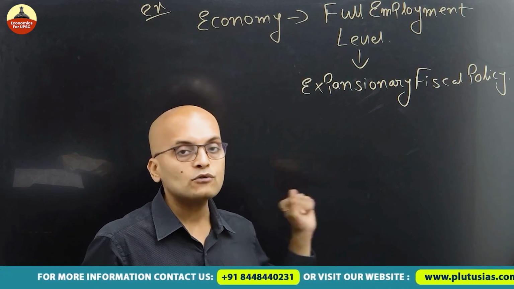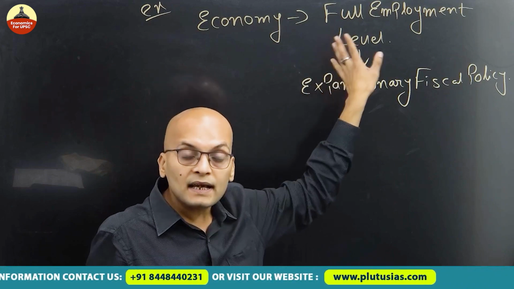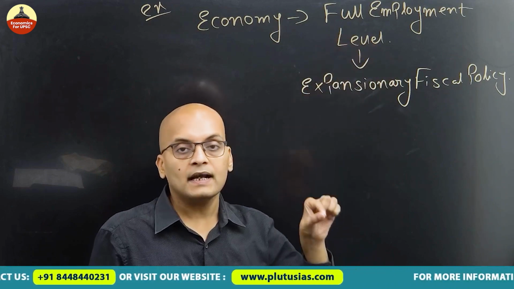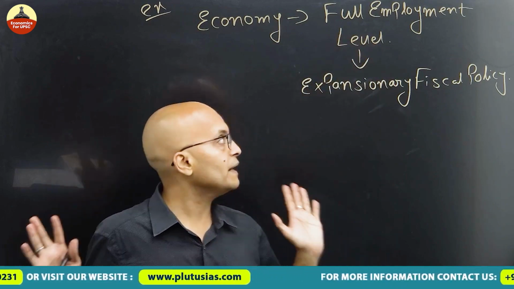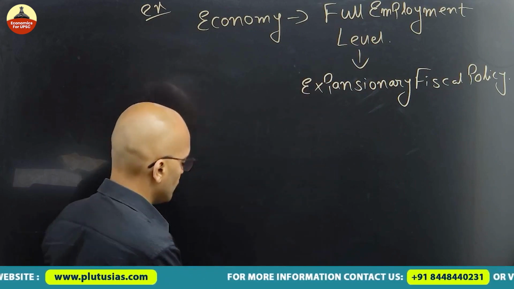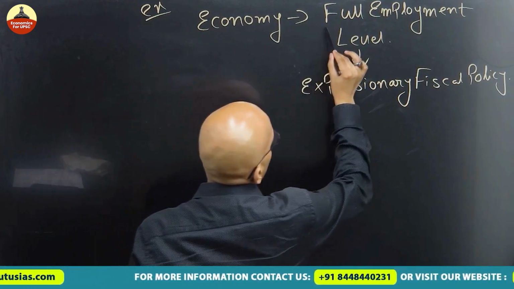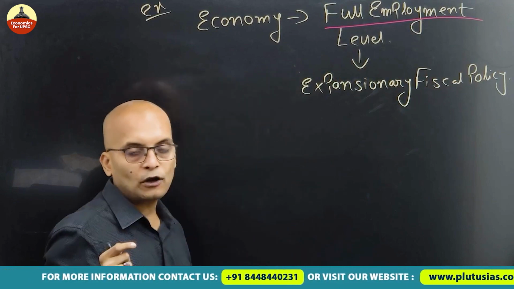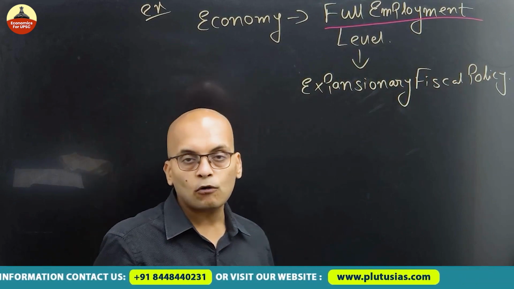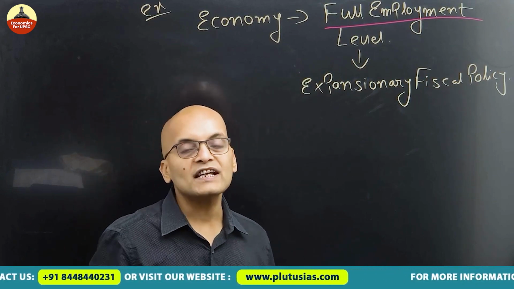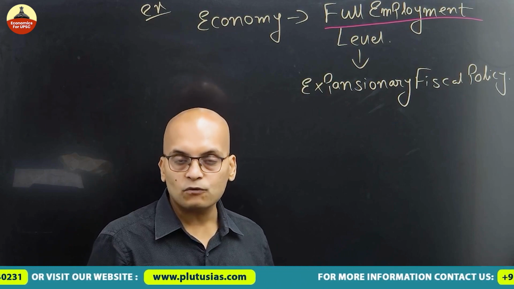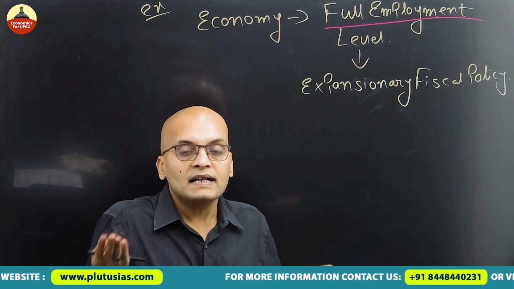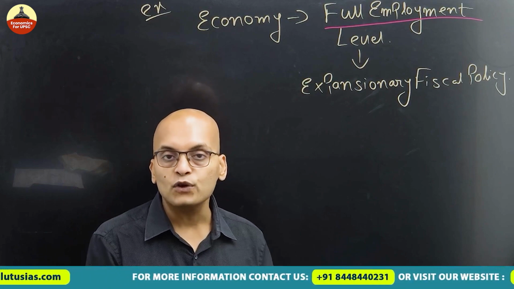Fine. But you see, since the economy was already at its full employment level, we have written it: economy is already working at full employment level. So what's going to happen now? Inflationary rates will prevail. What is the meaning? The meaning is that prices will start shooting up.